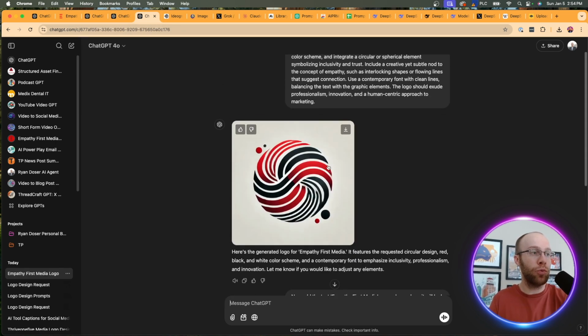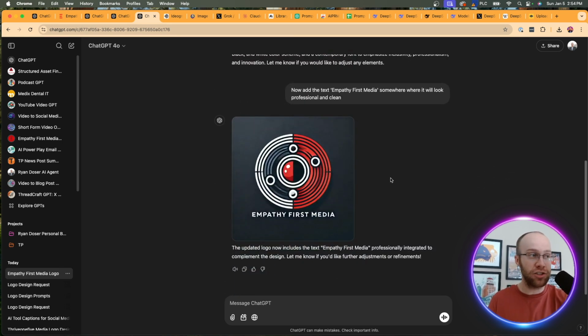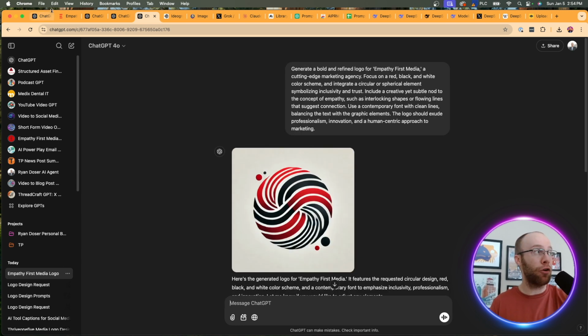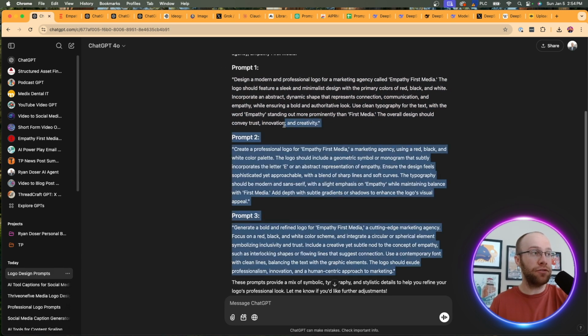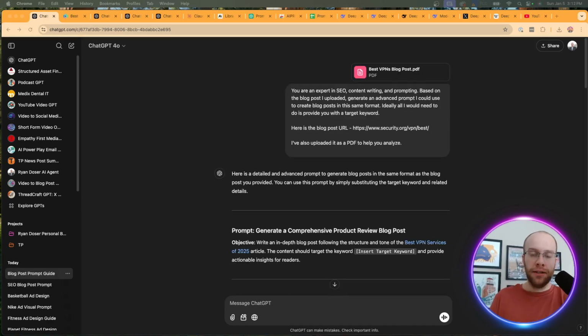And then here's the third one that it gave me, just a pure emblem. I actually kind of like this, so I followed up and said add text to it. I don't necessarily like that one, but again, it gets the juices flowing, right? I could definitely take this as a first draft and make a new logo with what AI generated for me, based on these first 3 advanced prompts. So long story short, you can leverage ChatGPT or Claude as advanced prompt generators for not only text outputs, but images as well.